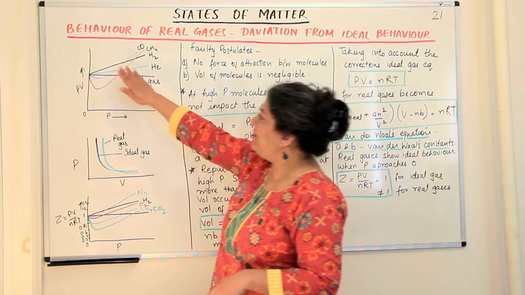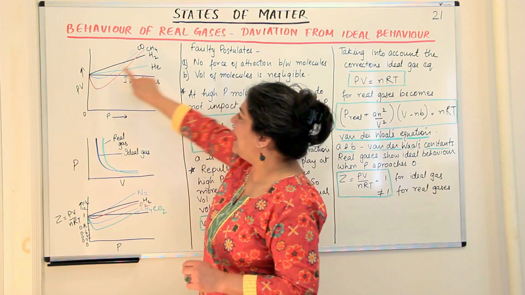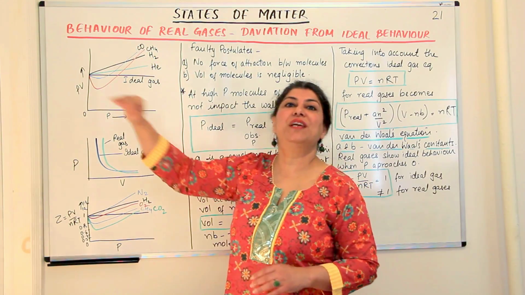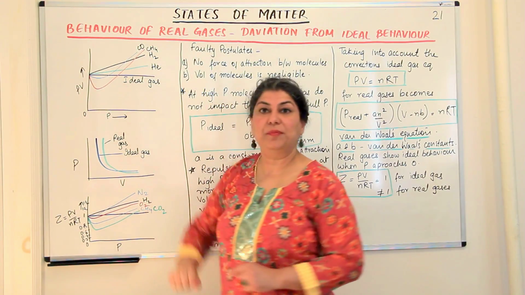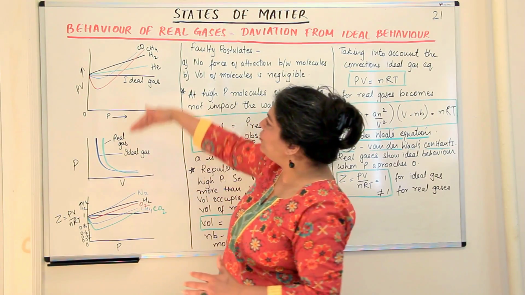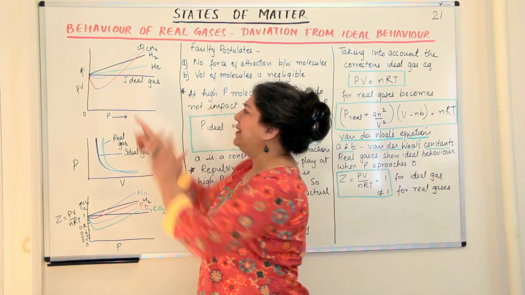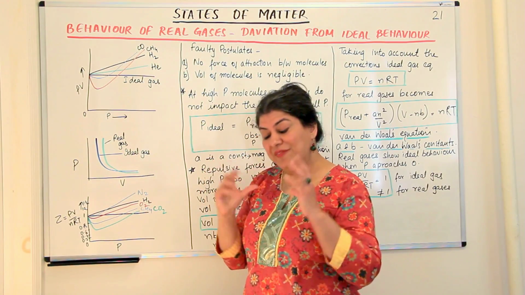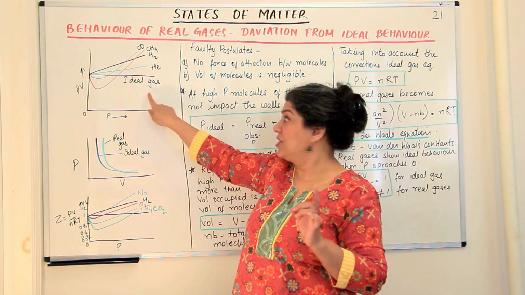But in reality, when we took these gases, we took hydrogen and helium, and we found they formed lines that were straight, but that did not coincide with the ideal gas. They showed positive deviation, a constant positive deviation. And then there were gases like carbon monoxide and methane. What did they do? They first showed a negative deviation, and then they would go up and have a curve that is positive. Somewhere they would cut the ideal gas line, and then they would show a positive deviation, which means that real gases do not behave ideally. This is what was noticed.